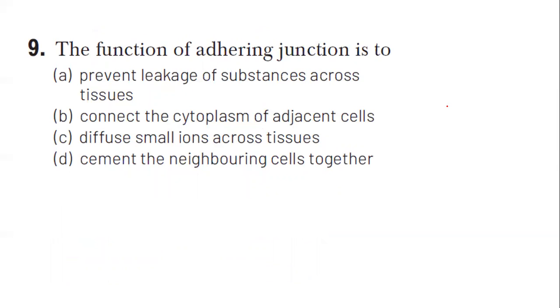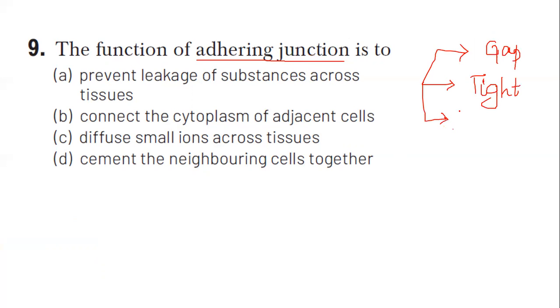This was also a direct question from structural organization in animals. Function of adhering junction. There are 3 different cell junctions. In this chapter, you'll be studying about 3 different cell junctions, and one of them is the adhering junction. That is, you will study about gap junction, tight junction, and finally the adhering junction as well. So what is the function of the adhering junction is being asked in the question. To adhere the neighboring cells, that is, to cement the neighboring cells together is the main function of the adhering junction.